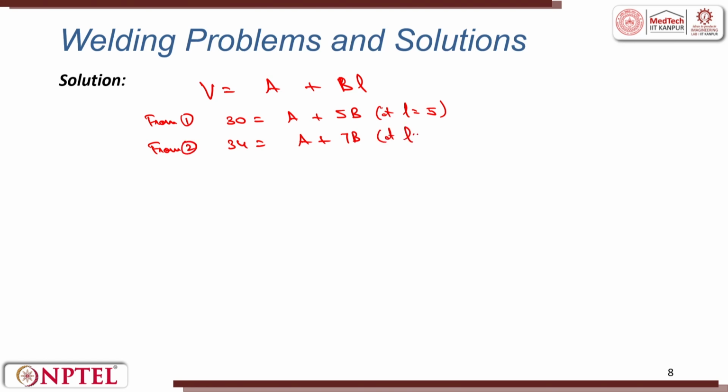This is at L is equal to 7. So, this becomes two equations in two variables. Solving 3 and 4, I get the values of A and B as A is equal to 20 and B is equal to 2.